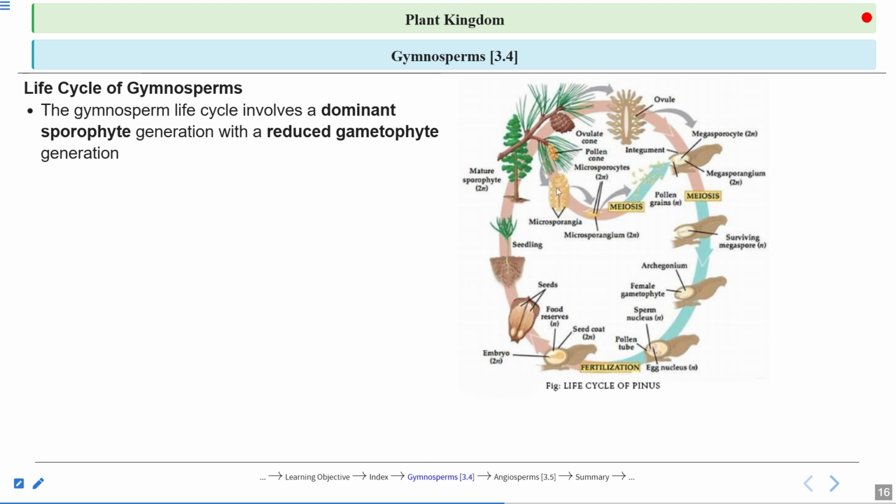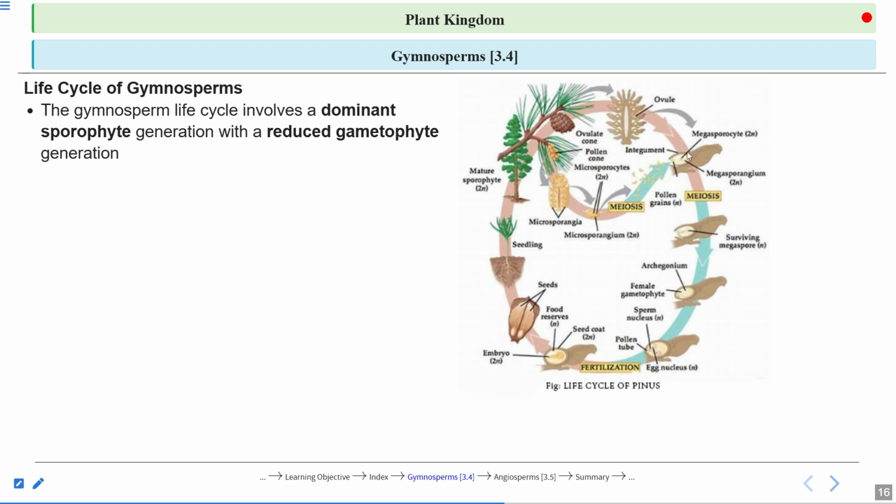When you cut the cross section of the male cone, you will have the microsporangia like this. And from the microsporangium, what is released? Microspores, or the pollen. Haploid structure. Wherever this blue arrow is there, that represents the haploid structure. So this pollen grain is a haploid structure after the meiosis process. Now coming to the female. This is the cross section of the female cone. These are the sporophylls, and this yellow structure is the megasporocyte, or the megasporangium.